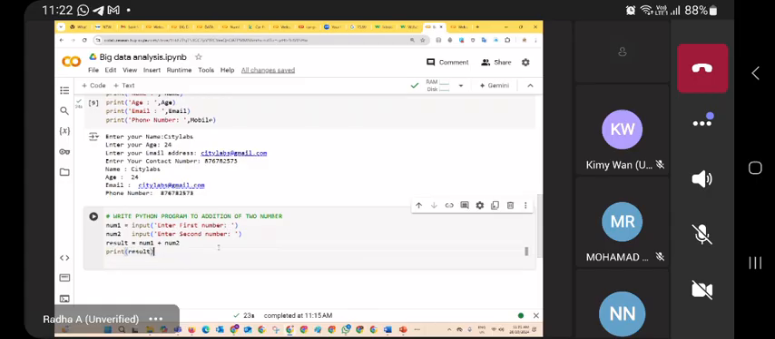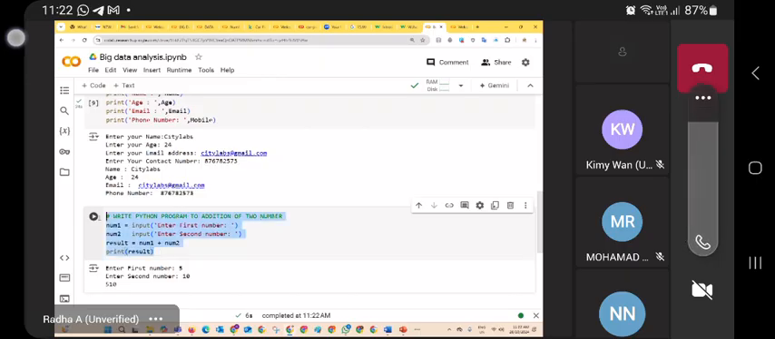Now run the program. First number, let me give 5. Second number, let me give 10. See the output. Oh my God. What happened? 5 and 10, it should display 15 only, but it shows 510. My program is correct, there is no error message. What happened? Any guesses?